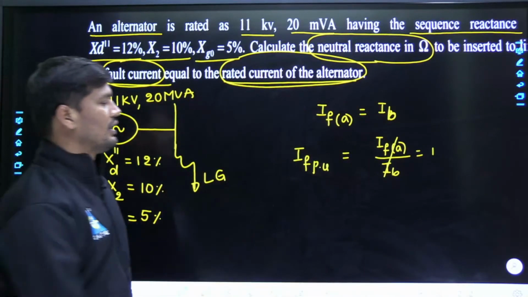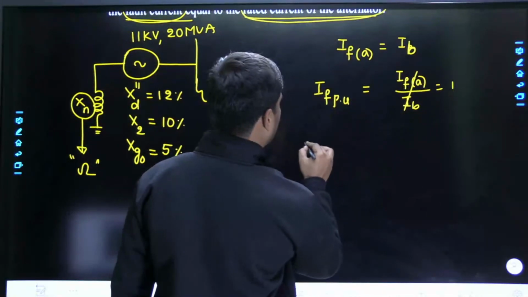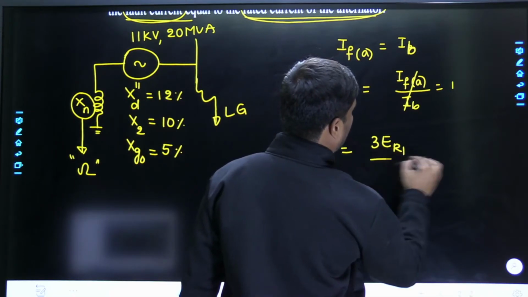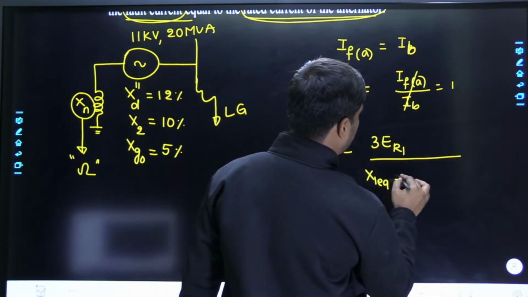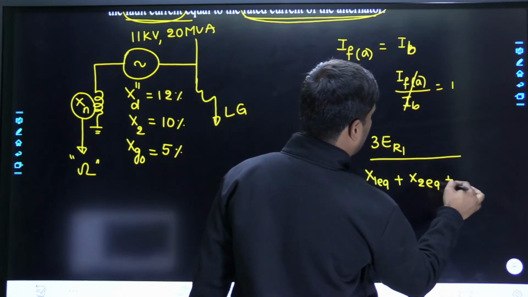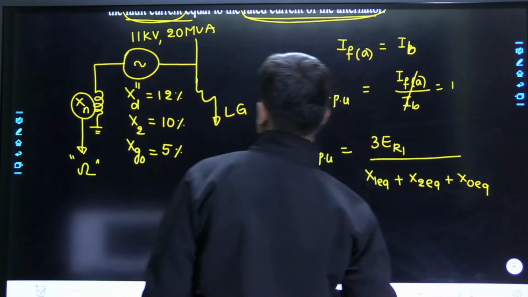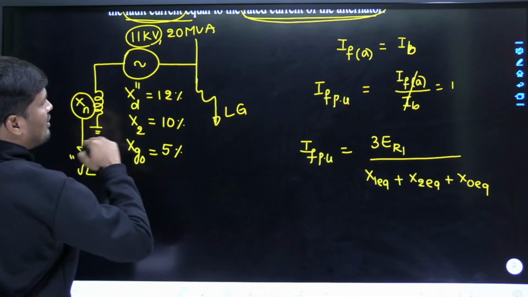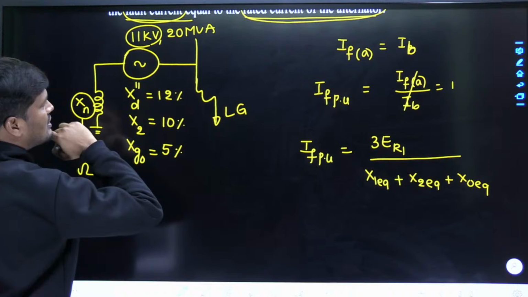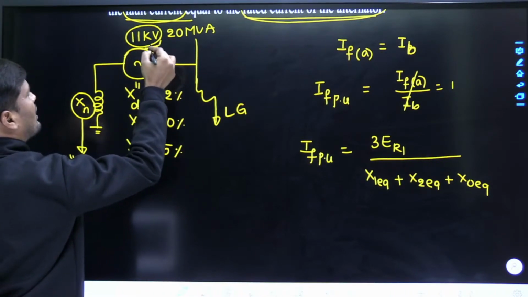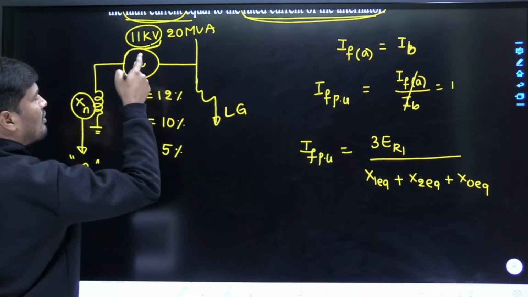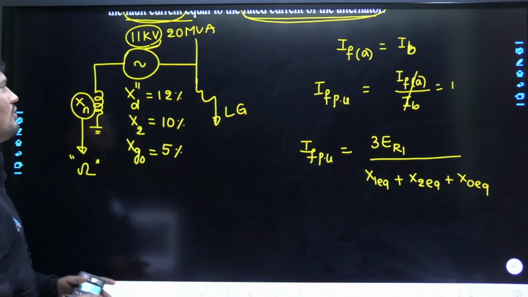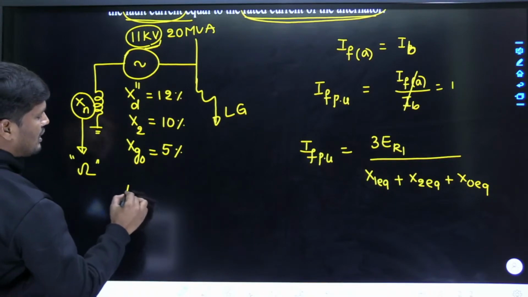Now we know, dear friends, fault current formula in case of line to ground fault is 3 times ER1 upon X1 equivalent plus X2 equivalent plus X0 equivalent. But the question is, he said that the voltage at the synchronous generator is 11 kV, therefore fault also occurred at the synchronous generator, therefore this will be the actual voltage and base voltage is not given. There is only one machine. If base value is not given, select same generator ratings as the base values, therefore this generator voltage itself will be selected as base voltage.